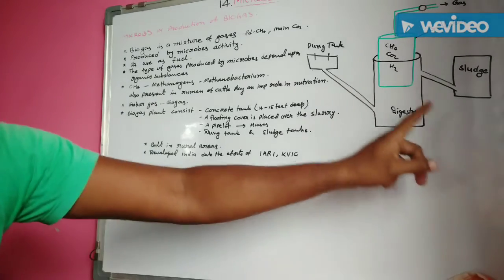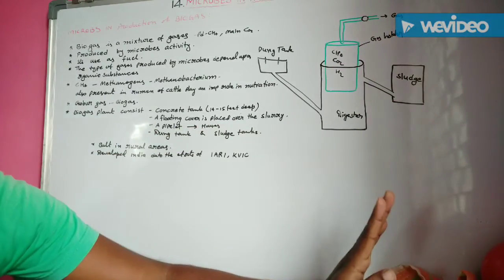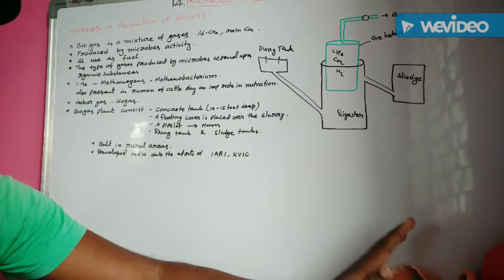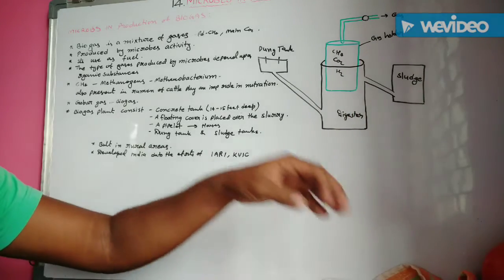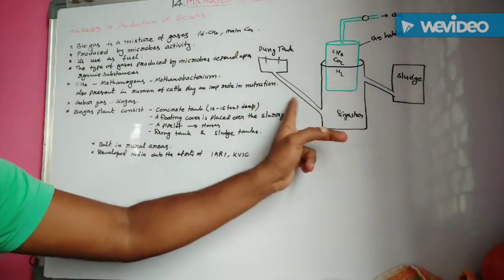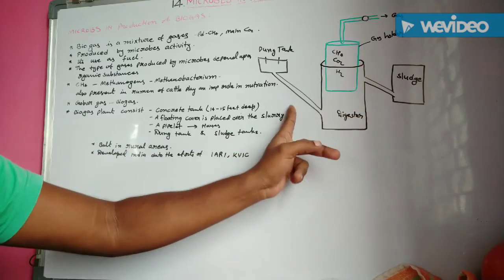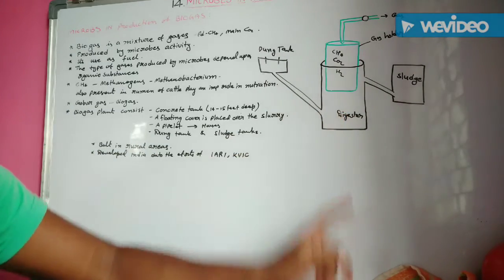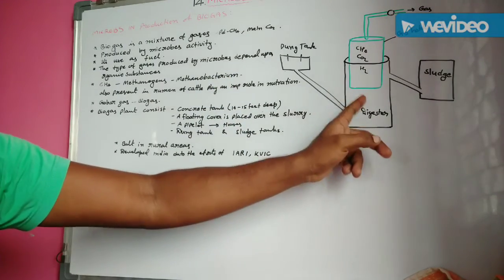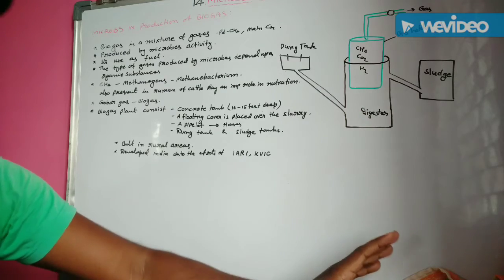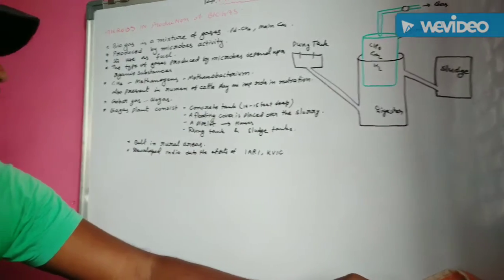Okay. Next one, this digester tank is also connected to another tank. That one is a sludge tank. In this way, the sludge tank and dung tank both are connected to the major digester tank with their connecting pipes. In this way, in the digester tank, the methanogen bacteria actively work, and this dung wastage is digested and releases a mixture of gases. That one is gobar gas or biogas.